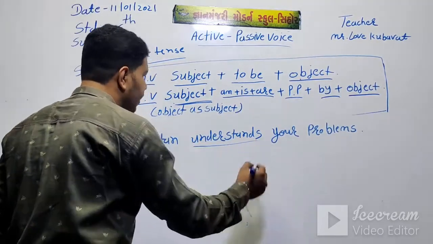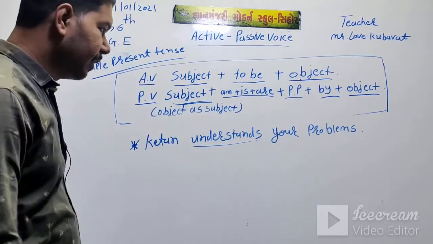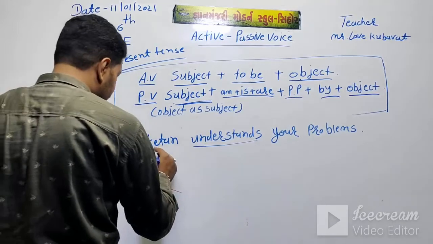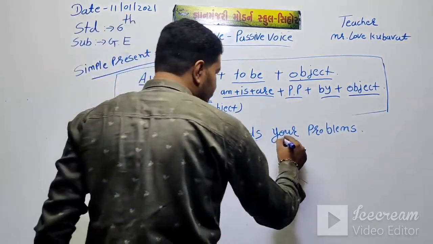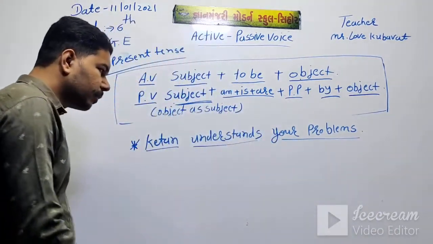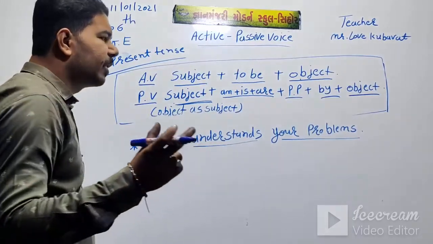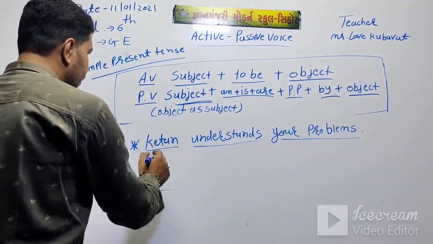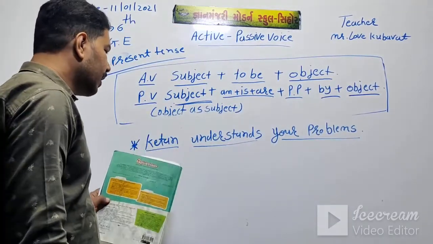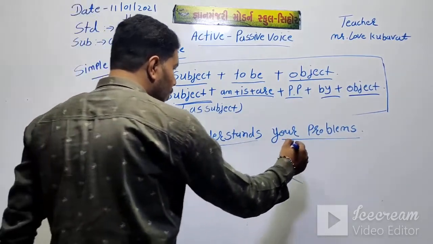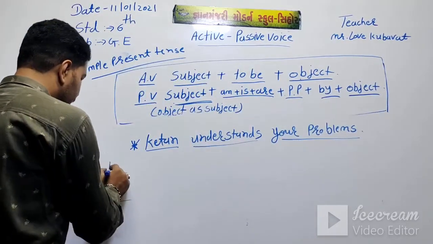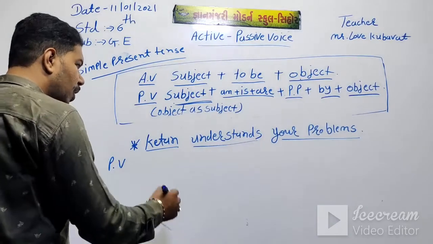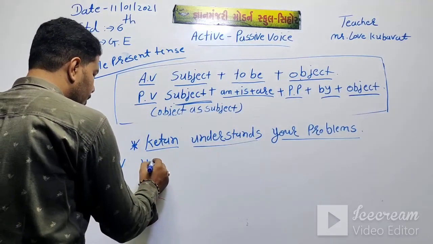You can identify the tense is a simple present tense. Then this is the subject and this is the object. Who understands your problems? Then this is the subject. And what does Ketan understand? This is the object. First of all, into passive voice, object as a subject, your problems